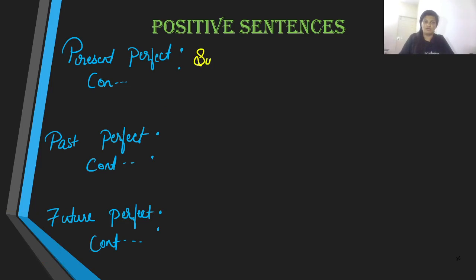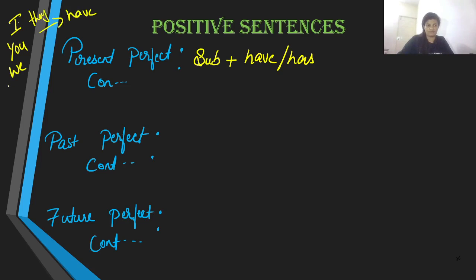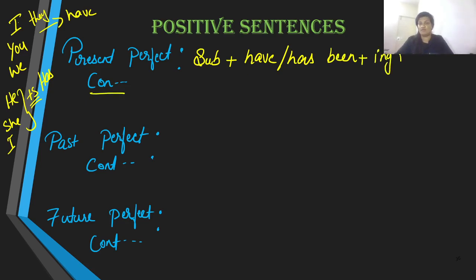Well, we begin with subject, of course, and here in place of auxiliary we are going to use have or has, depending upon the type of subject. If it is I, you, we, or they, we use have. If it is he, she, and it, we are going to use plus s verb, which is has. Therefore, subject have or has been, and because we are talking about the continuous tenses over here, we are going to bring in the ing main verb.